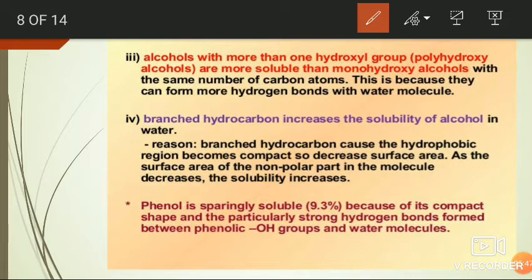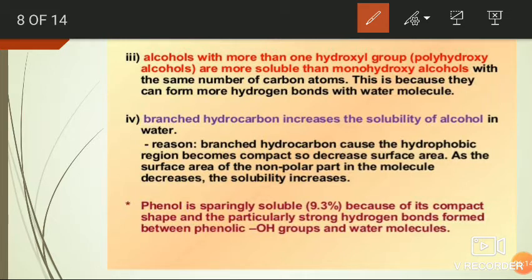That is, though the two molecules have the same molecular weight, the polyhydroxy compound solubility is very high compared to that of the monohydric alcohol. It is due to the formation of more hydrogen bonds by the polyhydroxy compound with water molecules.